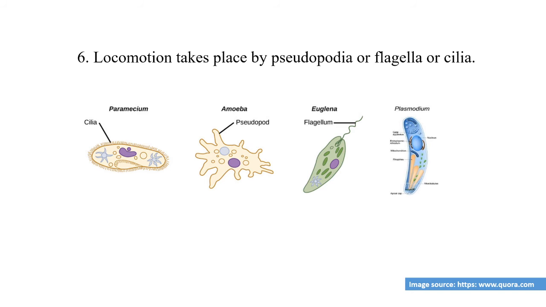But in some protists like Plasmodium, they don't have such a locomotory organ, but they can move from one place to another place by the process of gliding movement. So in such a way, some of the protists have a locomotory organ and some do not have such a locomotory organ, but they show locomotion, that is, they move from one place to another place.